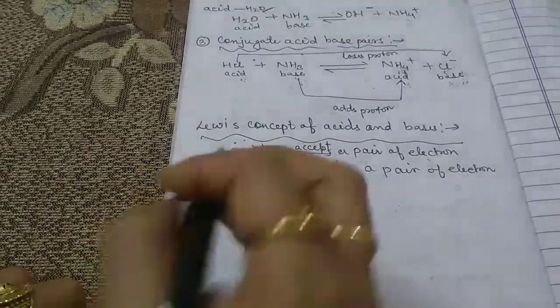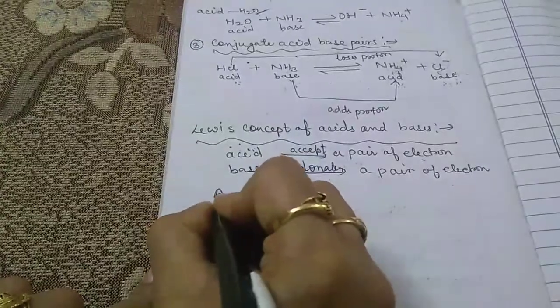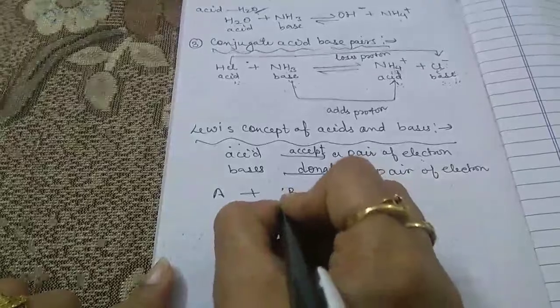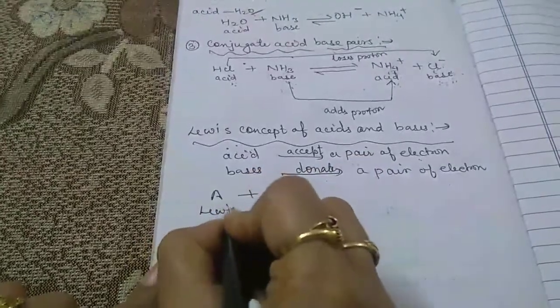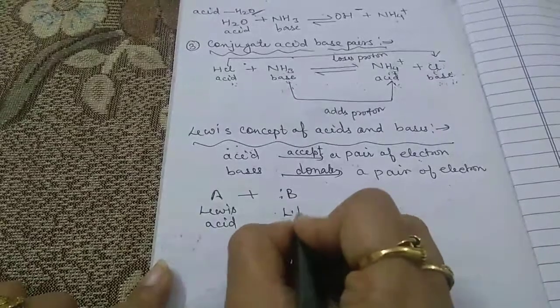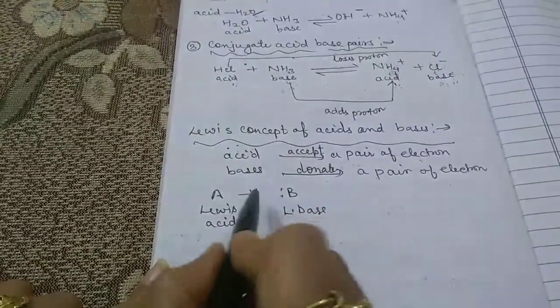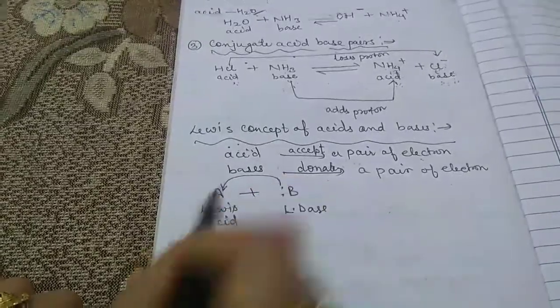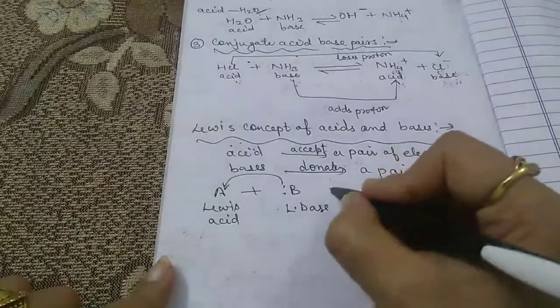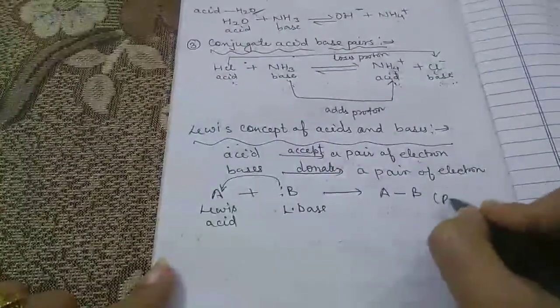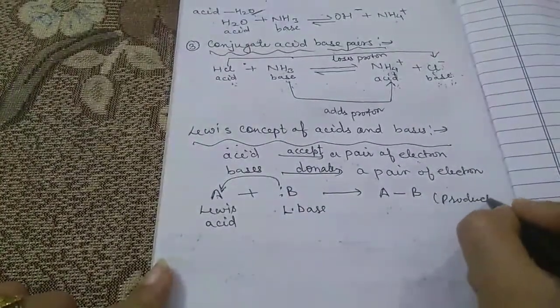Now let us take an example. We have A plus B. This is a Lewis acid and this one is the Lewis base. The acid is a substance which accepts a pair of electrons, so we get a product A, B. This one is the product.